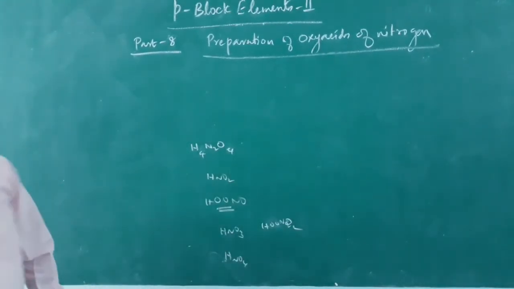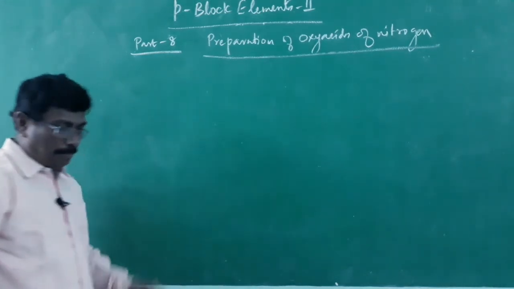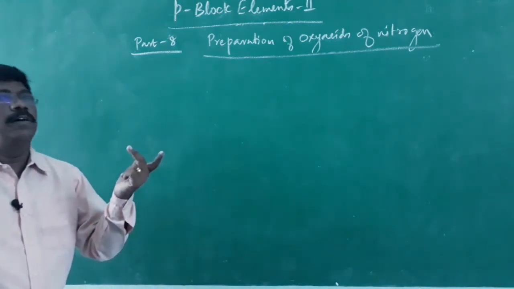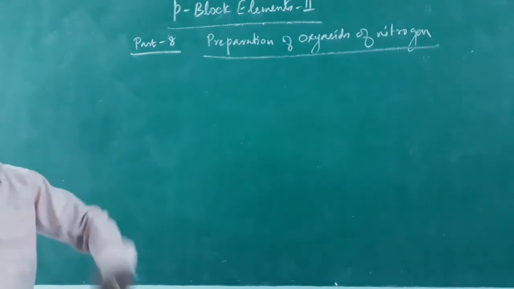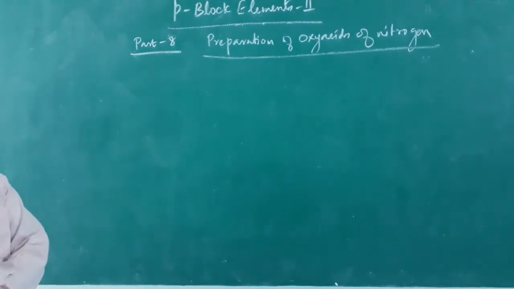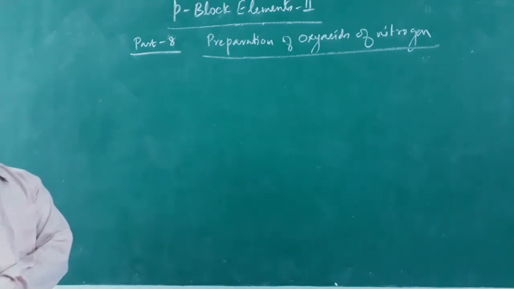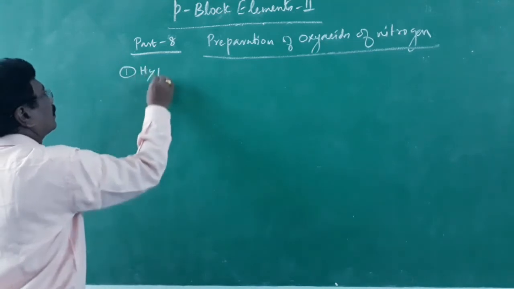Alright. Now, preparation of these oxyacids, mainly hyponitrous acid, nitrous acid, pernitrous acid, nitric acid, pernitric acid. Only for 5 we are going to see, and not about hydronitrous acid. How to get hyponitrous acid? First one, hyponitrous acid.